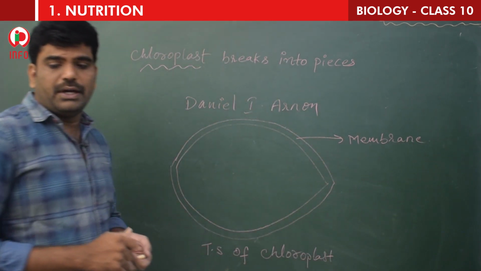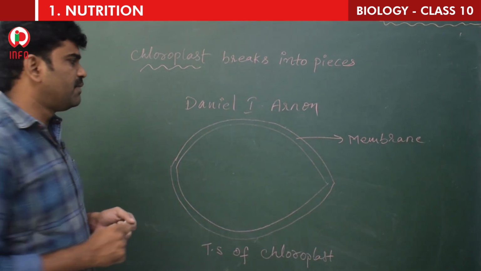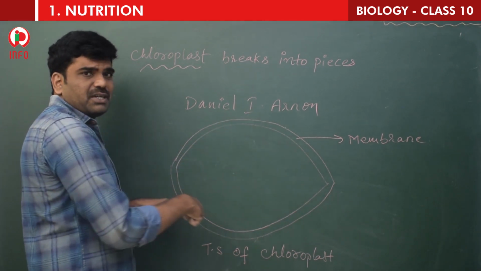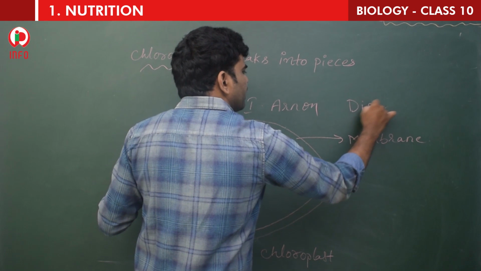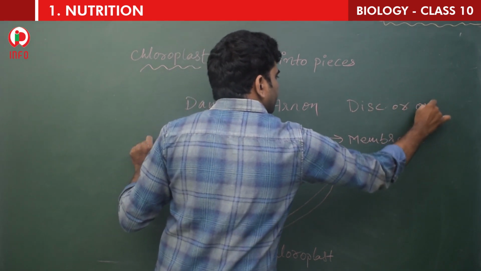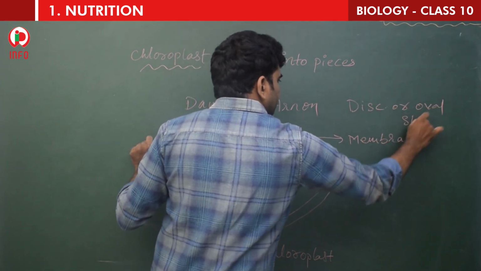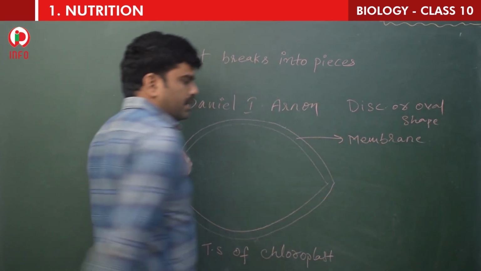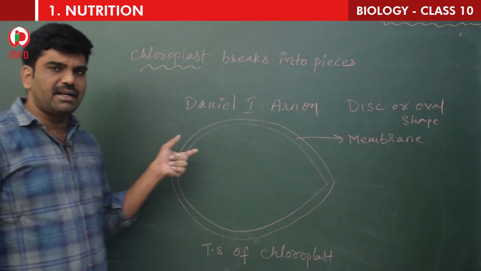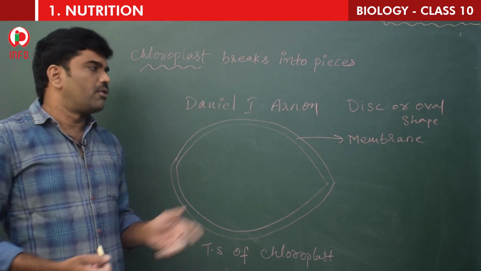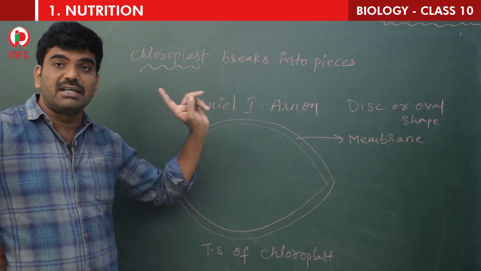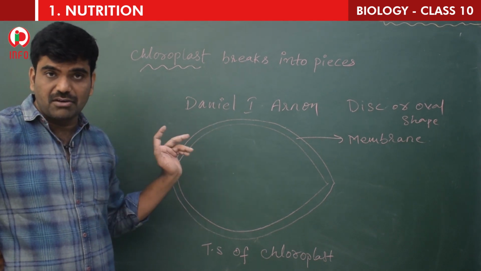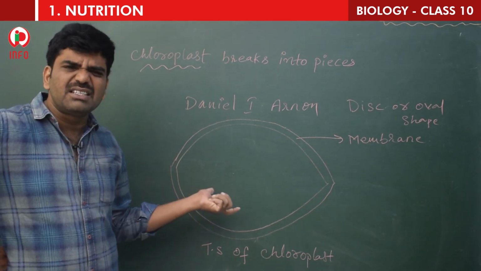Okay. So here it has been found that this is a disc shape, children. The chloroplast shape is a disc or oval shape, you can write disc or oval shape. Oval means egg. So disc shape, this is in the shape of an egg, yes or no? Right. So chloroplast is a double membranous structure, and this chloroplast you have seen in the transverse section of leaf, yes or no? Right.